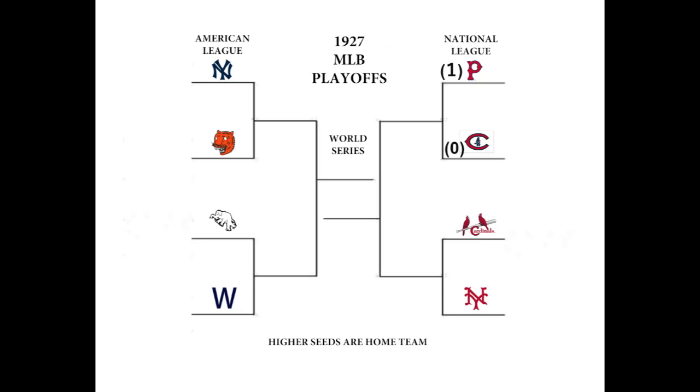Here for the continuing series we're doing, the 1927 MLB playoffs. A fictitious series, a what-if series. What if they had playoffs back then? And this is the second game in the second series that we're doing. In the first series, the Yankees moved on in the bracket, and now we're looking at the second game between the Pittsburgh Pirates and Chicago Cubs. Pittsburgh leads us 1-0. They won in extra innings last time, so we're going to continue.